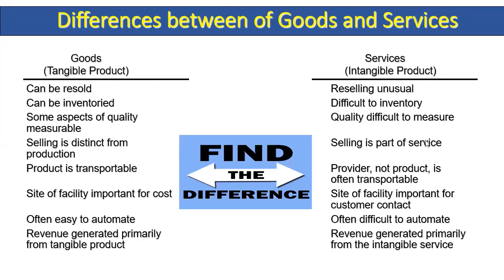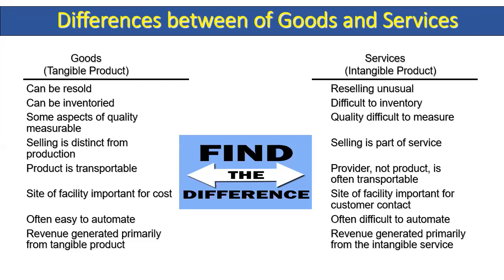So if you look at the differences between goods and services, goods are tangible and services are intangible. Goods can be resold and can be inventoried. Some aspects of quality are measurable, selling is distant from production, the product is transportable, the site of facility is important for cost, and it is often easy to automate. Revenue is generated primarily from the tangible product. Normally we are going to generate revenue in both senses.